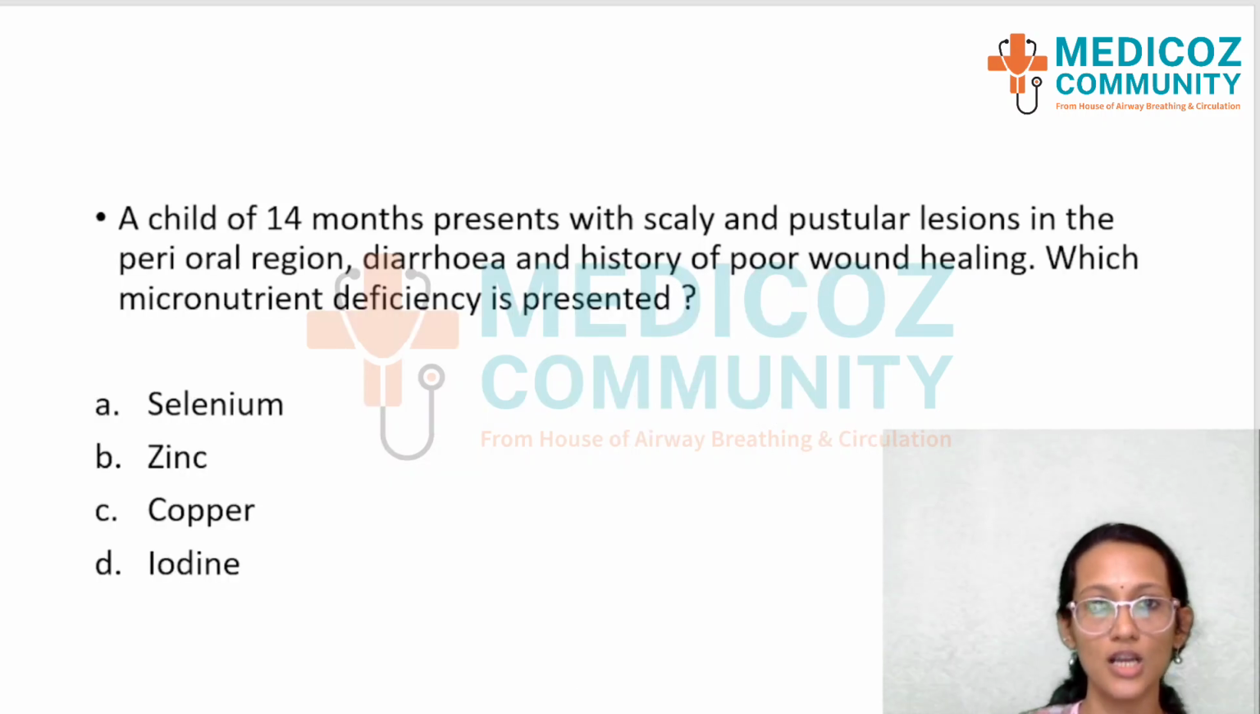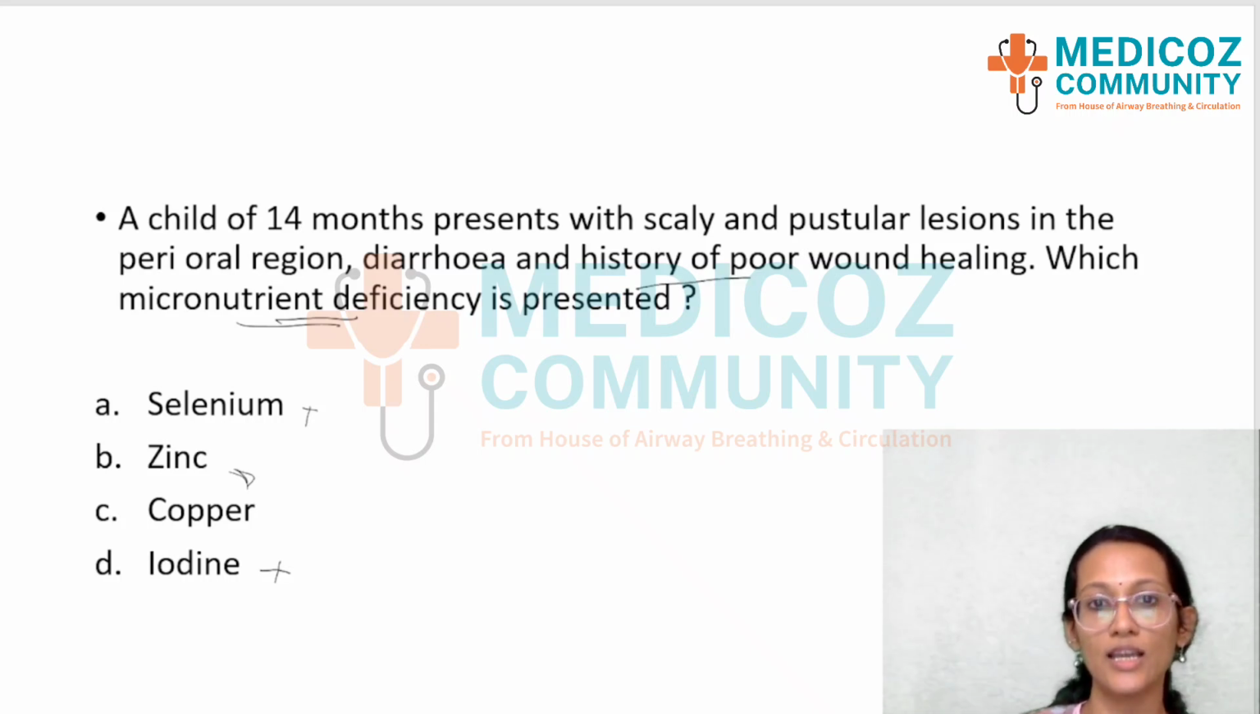Next question is, a child of 14 months presents with scaly pustular lesions in the perioral region, diarrhea, and there's history of poor wound healing. Which micronutrient deficiency is present? Okay, so the options are selenium, zinc, copper, and iodine. Certainly iodine would be ruled out because these symptoms are not seen in iodine deficiency, and selenium also is not the right answer here.